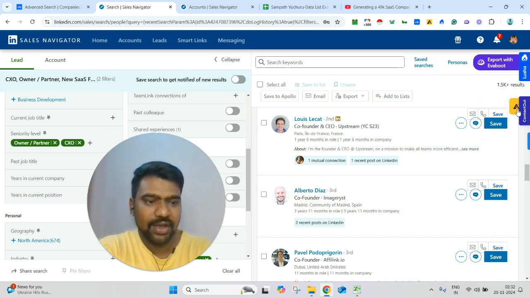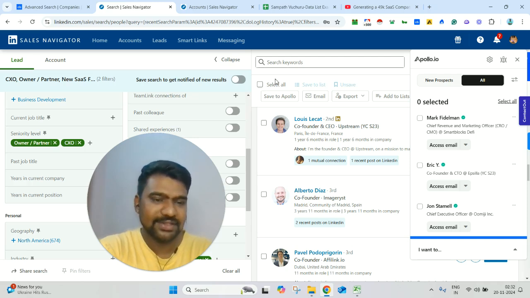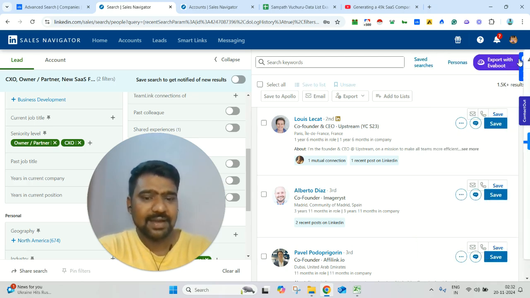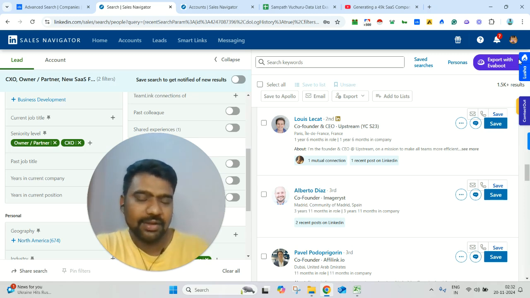And you can see here, we also have a tool like Apollo. Whatever data we want, we can select all and utilize this tool to gather information. I use multiple tools because I provide B2B contact-based building service on a regular basis. That's why I use more than 20 plus tools. Whatever tool you prefer to grab email IDs and phone numbers, you can utilize that tool.